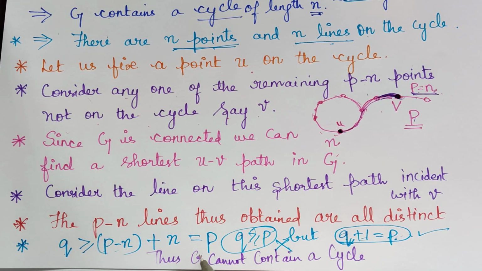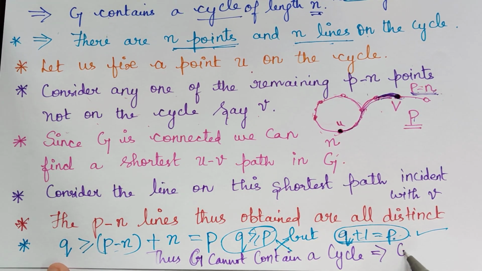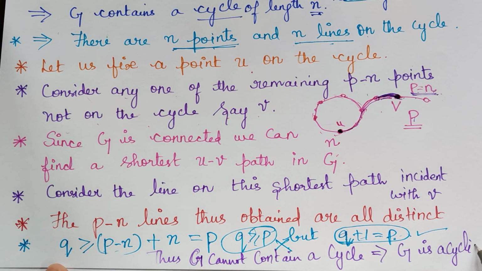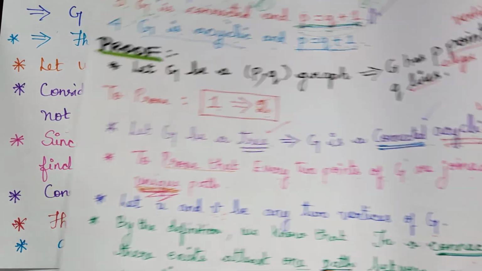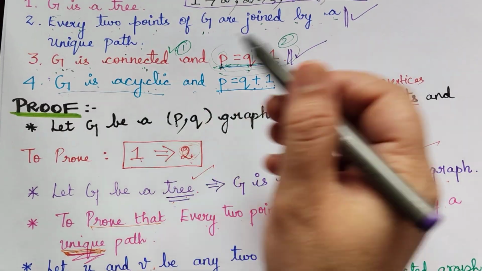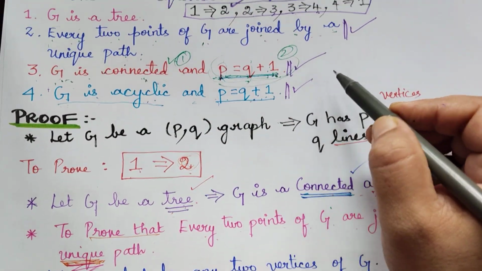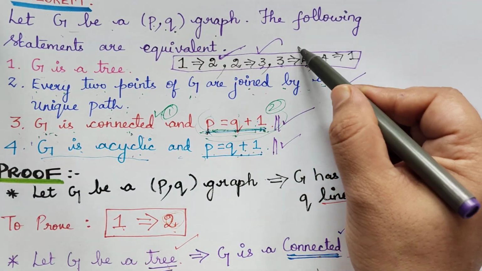Thus G cannot contain a cycle, which implies G is acyclic, which is what we wanted to prove. That is, we assumed 3 and we have proved 4. So this is done. Now finally we are done with 3 to 4 also.